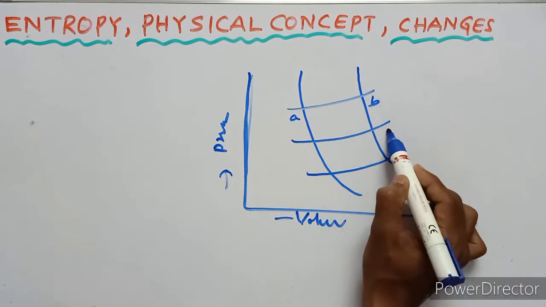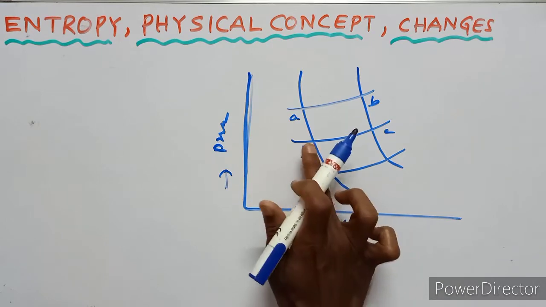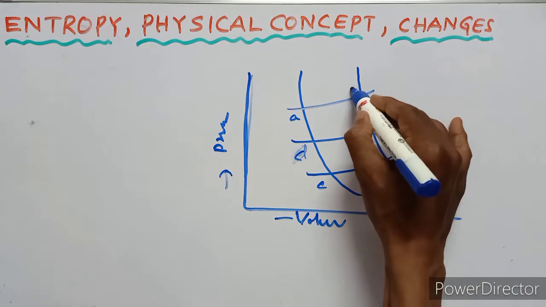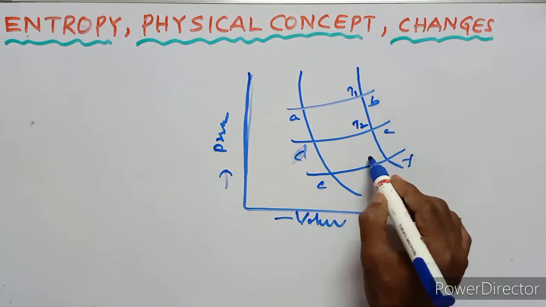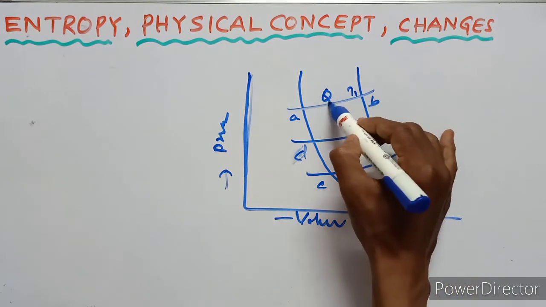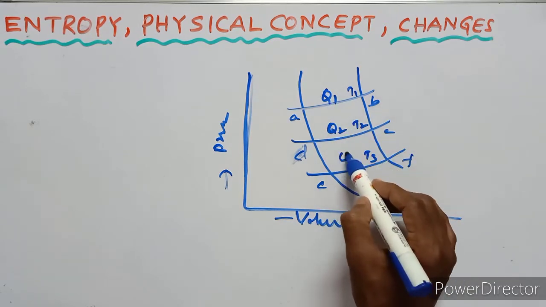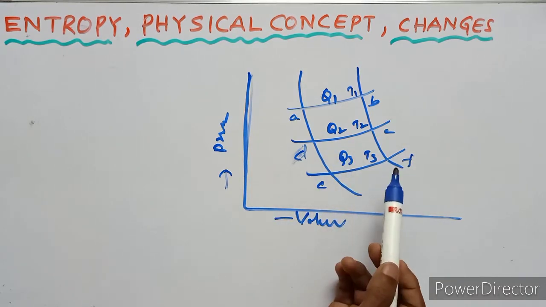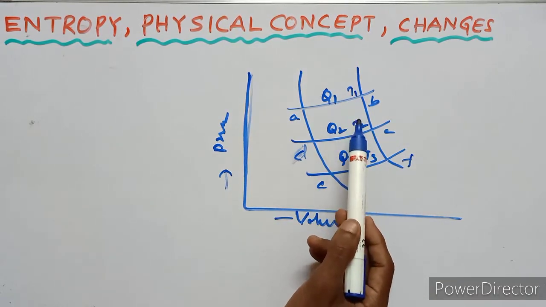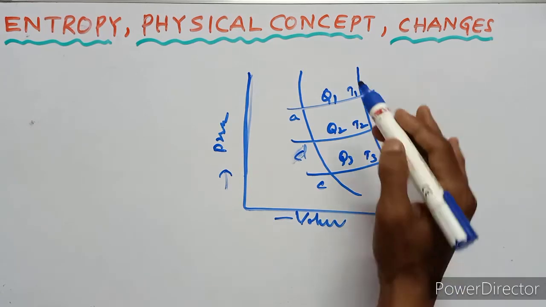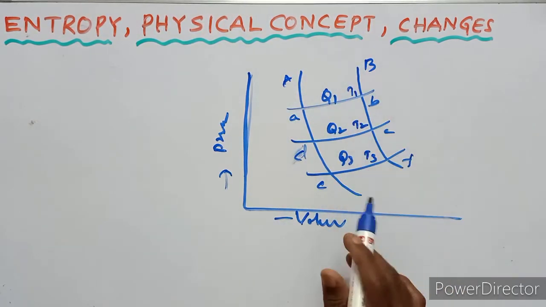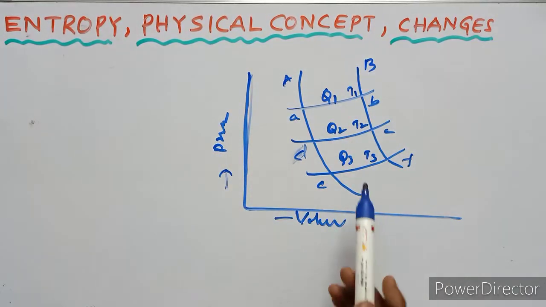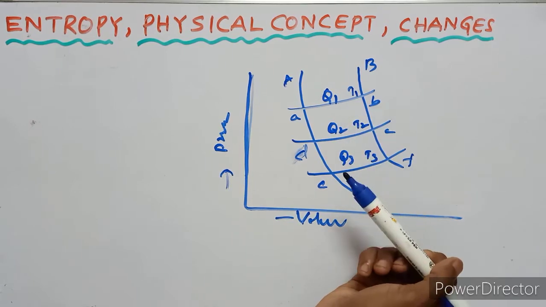Let there be two adiabatics. These are all adiabatics and these are all isothermals.